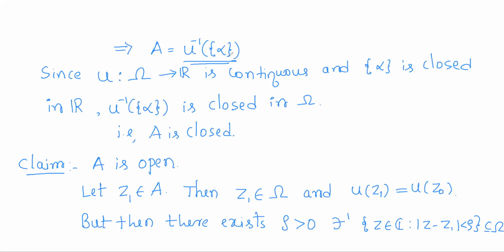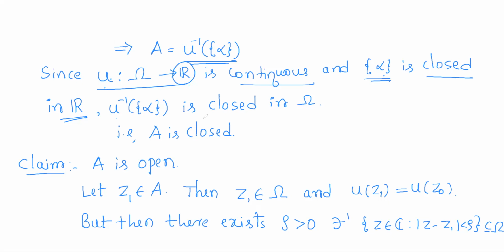So A will be nothing but the inverse image of the singleton set alpha. Now u is a continuous function and the singleton set alpha is a closed subset of R. It is closed because in a metric space, all finite sets are closed. So as R is a metric space and the singleton set alpha is a finite set, it will be closed in R. So the singleton set alpha is a closed set in the codomain and u is continuous.